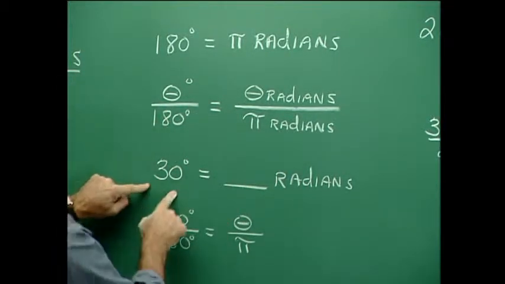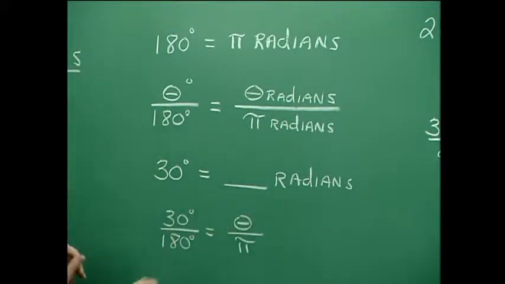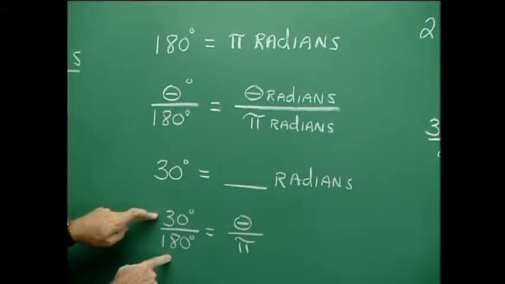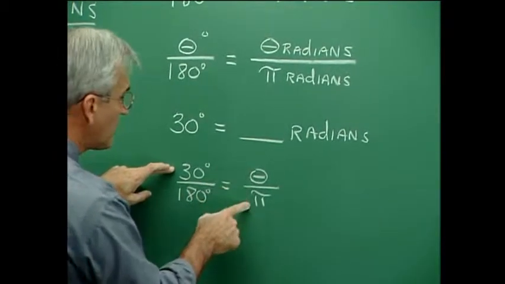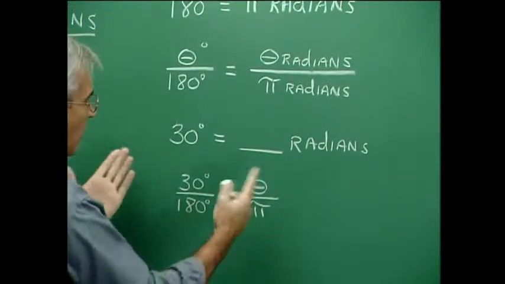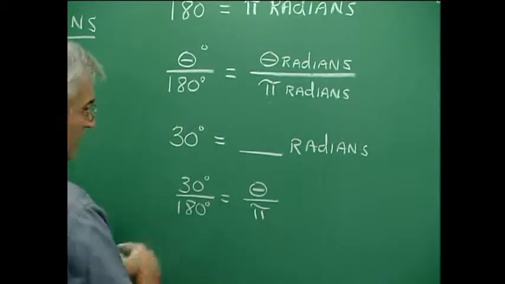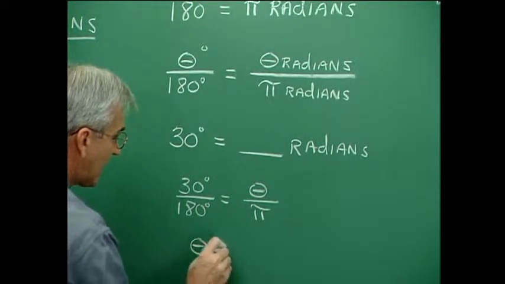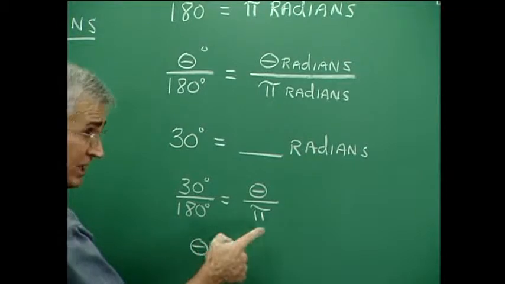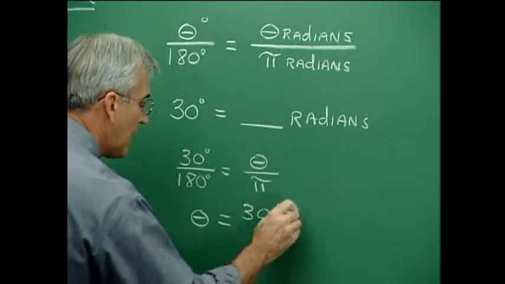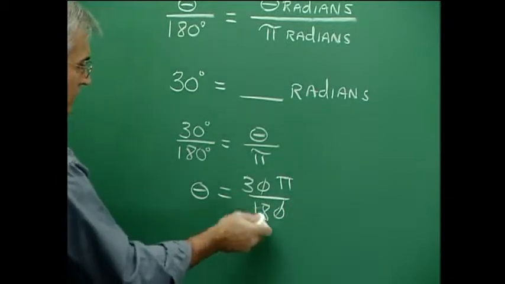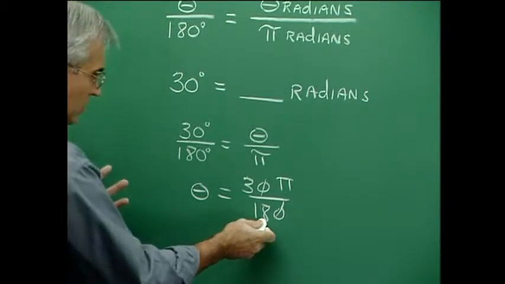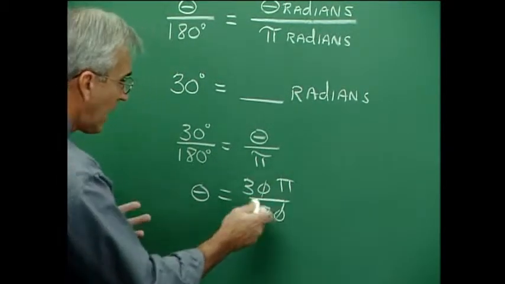That is 30 degrees. Let's see, is how many radians? Well, 30 degrees corresponds with 180 degrees in the same way as theta in radians corresponds with pi. And now we solve this for theta. Well, it's pretty easy, I think. Multiplying by pi on both sides, you see we get 30 pi over 180. And then these go out, and 3 over 18, oh, that's 6, and so it's pi over 6.